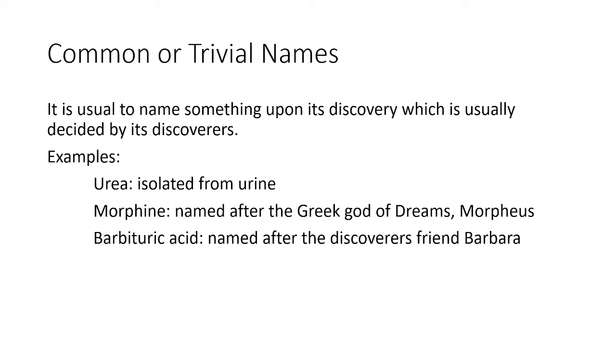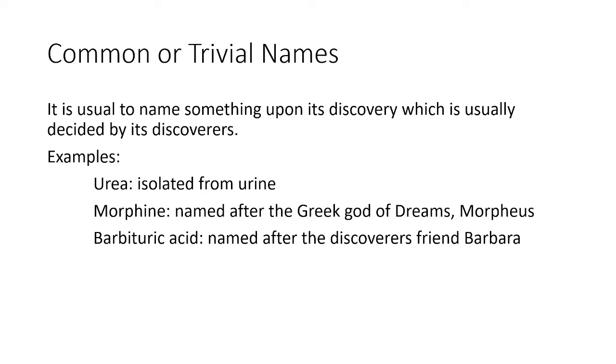For example, we have here urea. Bakit naging urea? Because it is a compound that is isolated from urine. Urea is actually a fertilizer. So, naisip nung discoverer na pangalanan siyang urea kasi derived siya from urine. And another thing, we have here morphine.